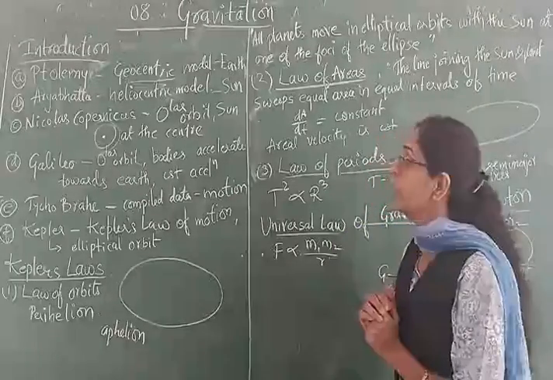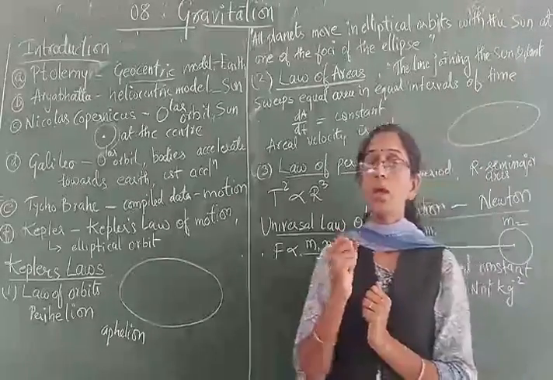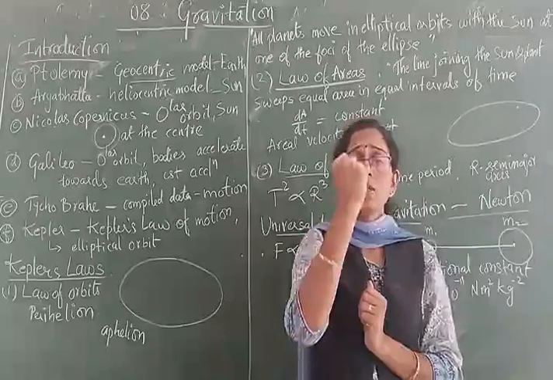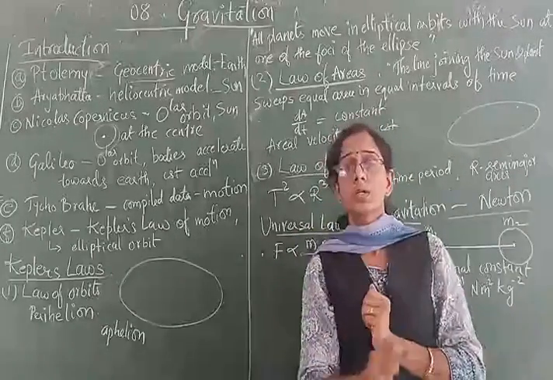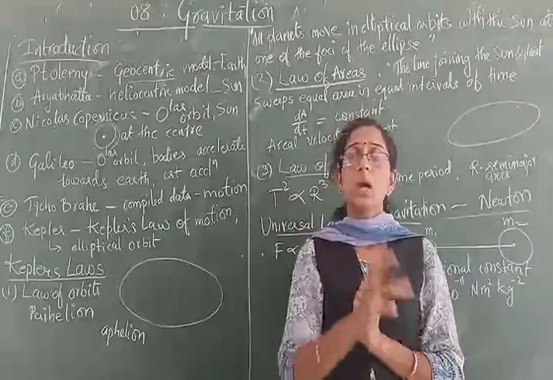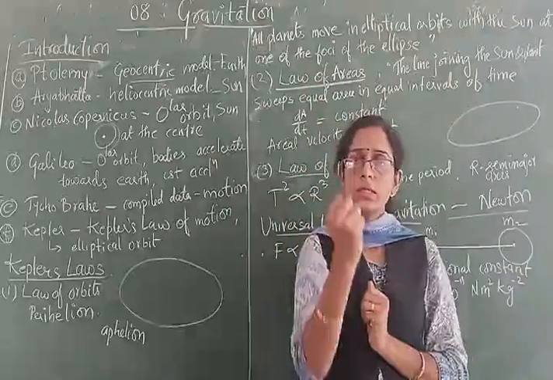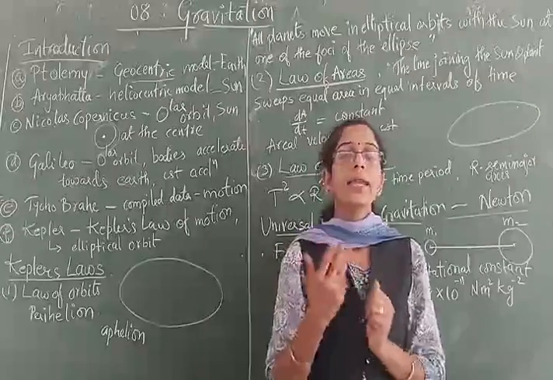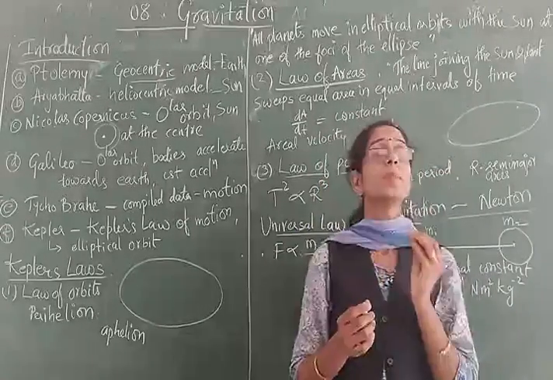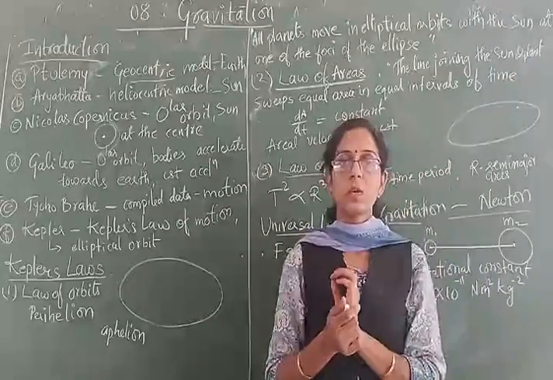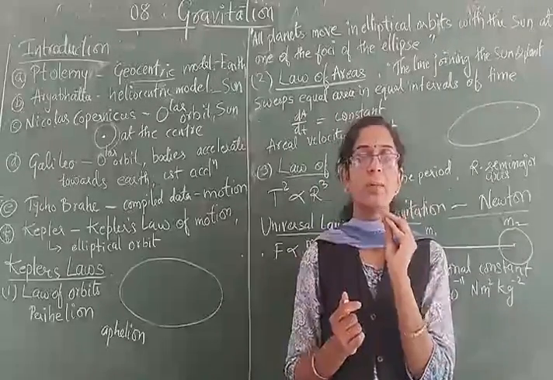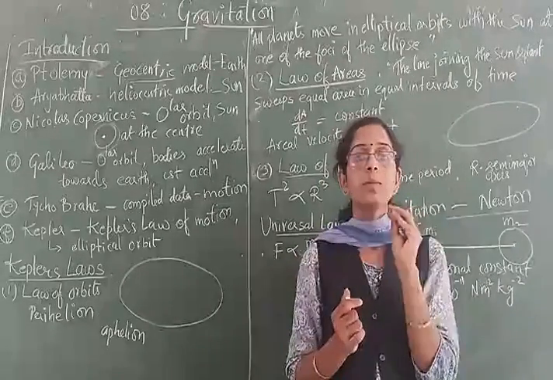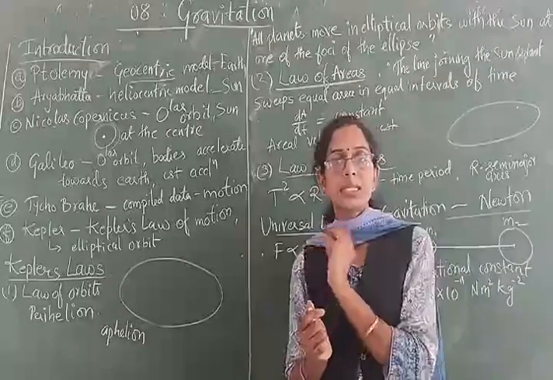They are being attracted towards the earth, and they move with some constant acceleration towards the earth. When an object is coming towards the earth, it will have some constant acceleration. Later on, the value for acceleration for the earth is found to be equivalent to how much? In the last chapter we have studied this: 9.8 meter per second square.